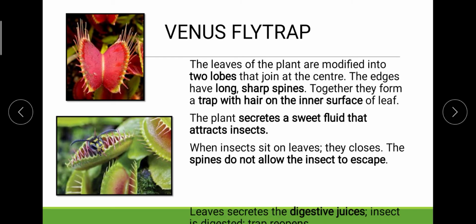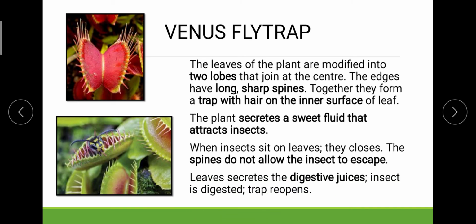Now what happens is, once the digestive juices act on the insect and it is completely gone, the nutrition will be taken up by the plant, and ultimately the closed structure of the lobe will open and be ready for the next insect to come in. So that is how the insectivorous plants work.